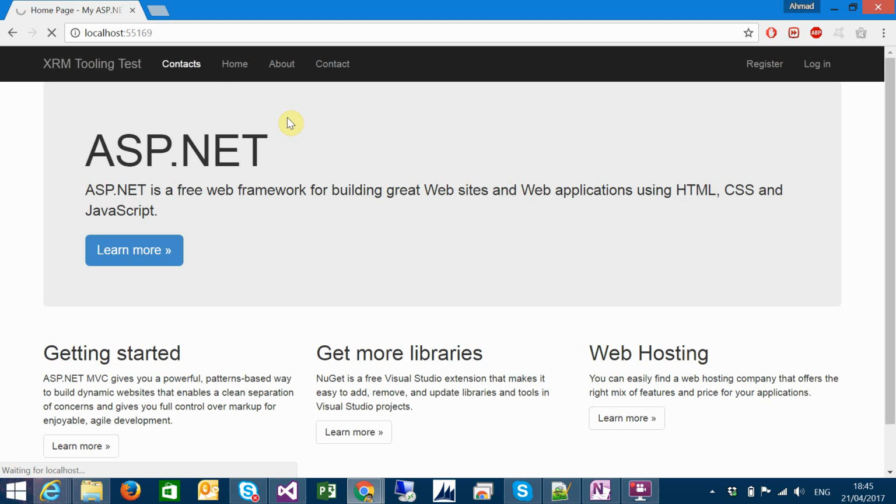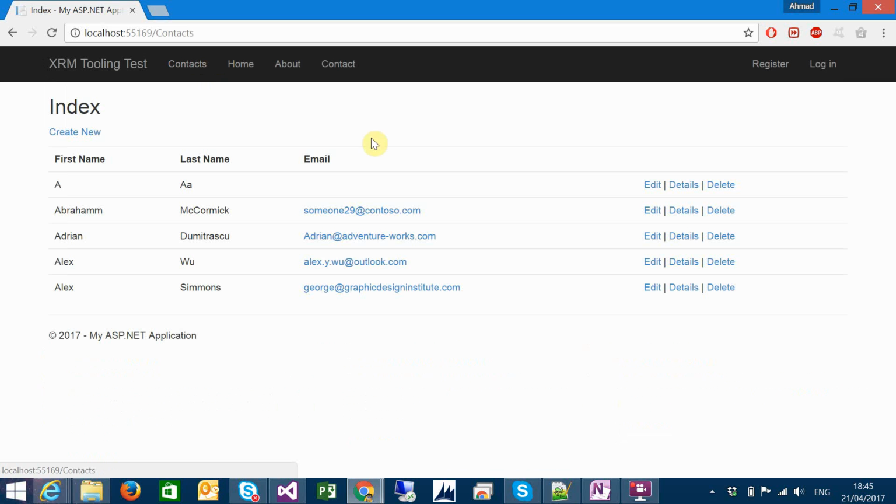When you hit contacts, it will retrieve a list of contacts. I'm just using FetchXML, and in the FetchXML I set the count to 5, so it will retrieve just 5 records. For each contact, I'm just displaying the first name, last name, and email address. It takes time on my machine. As you can see here, you have first name, last name, and email.